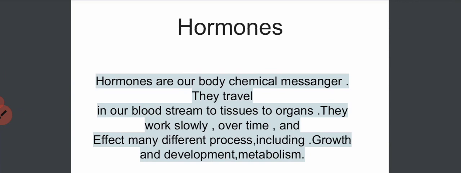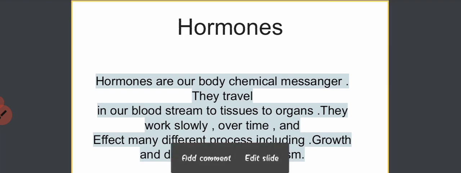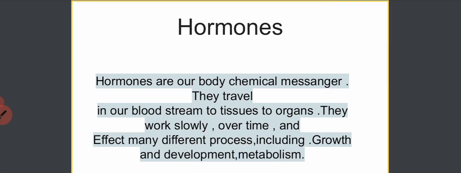Hormones are our body's chemical messengers. Due to the secretion of hormones, changes occur in our body metabolism. What is metabolism? Many chemical reactions occur in our body, which is known as metabolism, like growth and development. Because hormones are secreted in our body, they change our body metabolism, causing growth and development and many internal changes.